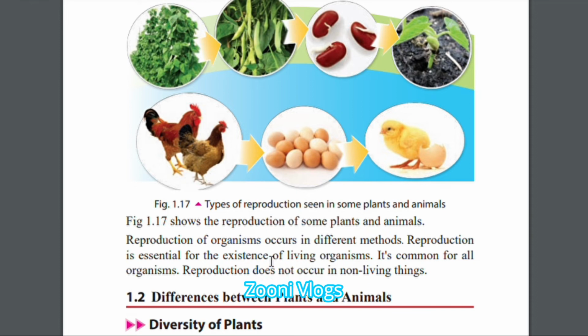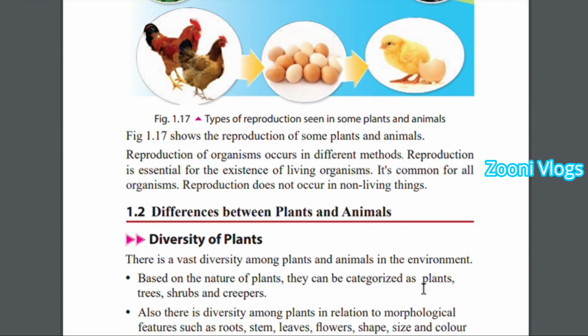Existence is a very essential part of our lives. Reproduction is essential for the existence of living organisms. It's common for all organisms. Reproduction does not occur in non-living things, artificial things. The reproduction system can be seen only in living things and does not depend on non-living things. Keep these things in your mind.